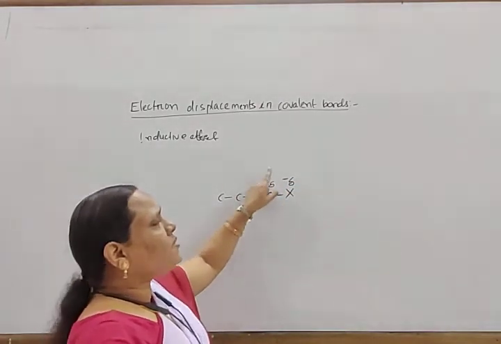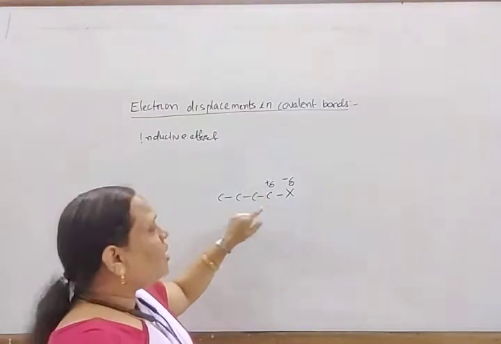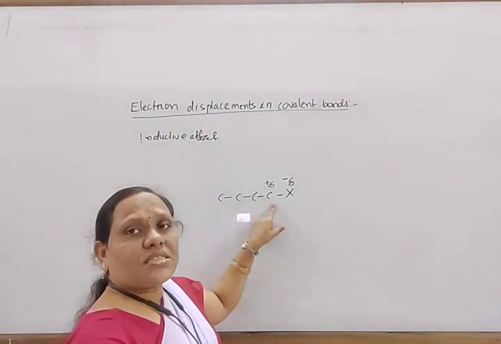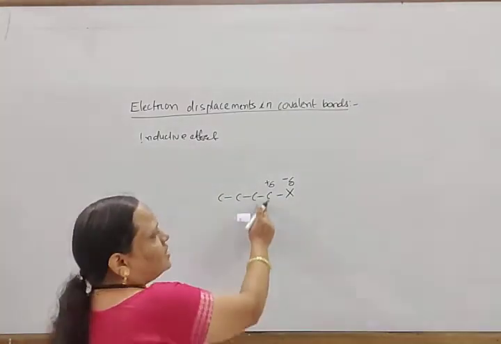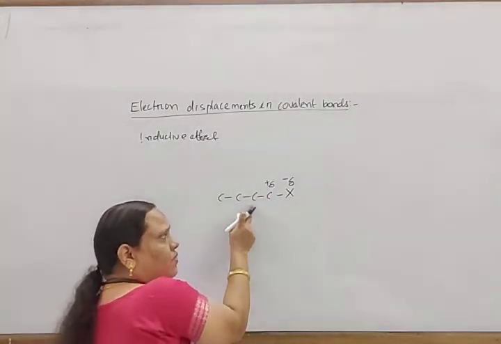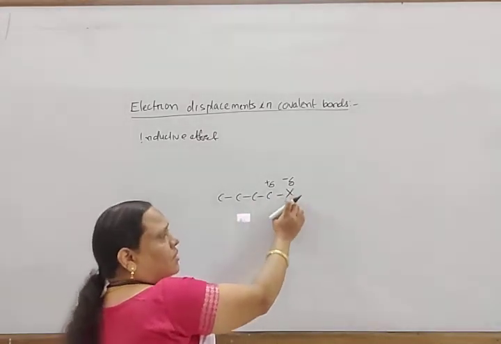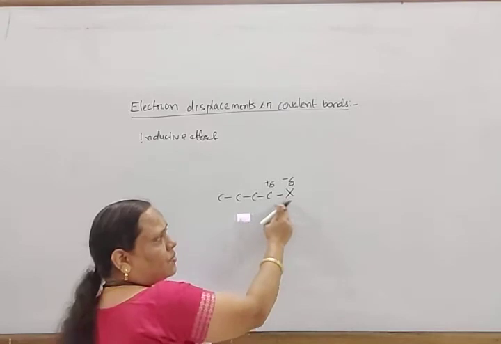Now, to compensate this positive charge of this carbon atom, the next carbon pulls electrons towards this carbon, or you can say this carbon pushes electrons. First, this halogen atom attracts the electron pair towards it.